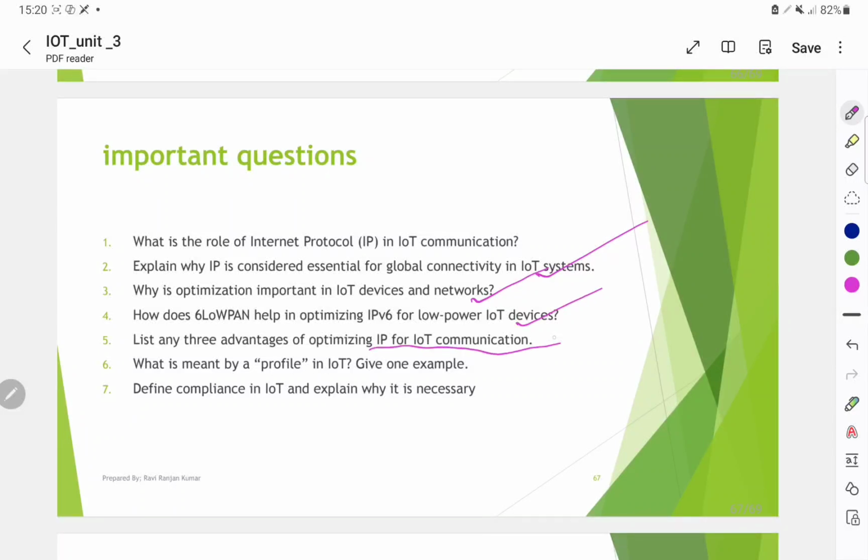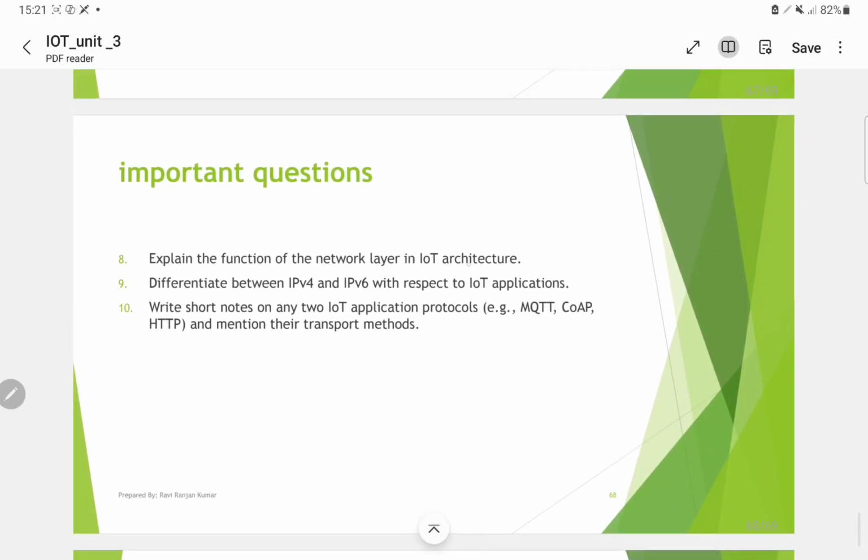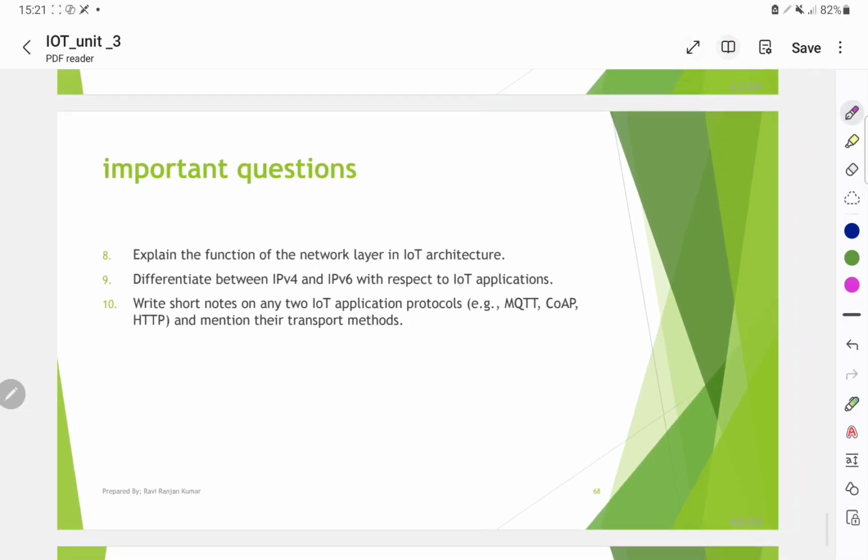What do you mean by a profile in IoT? What defines compliance? Explain the function of the network layer in IoT architecture. Difference between IPv4 and IPv6 with respect to IoT applications. Write a short note on any two IoT applications using MQTT, CoAP and HTTP and mention their transport method.